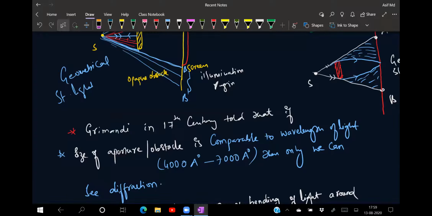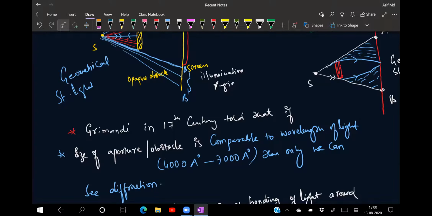And when this bending of a ray of light is seen, generally the bending of light is seen every day, but as human beings we can't see it, because the light which is entering through the windows or doors of your houses passes through openings in meters. The height of the door in your house may be 6 feet or 6.5 feet, and windows may be 3 feet or 2.5 feet, and the wavelength of the light coming through them is in angstroms. So the openings are very large compared to the wavelength. That is the reason we can't see the diffraction with our naked eye.